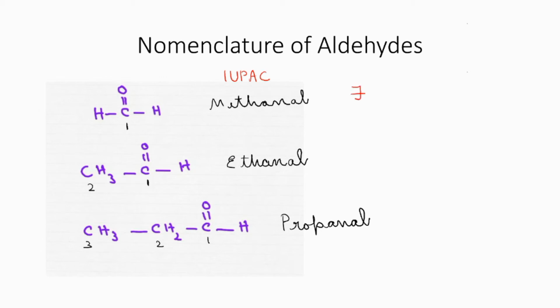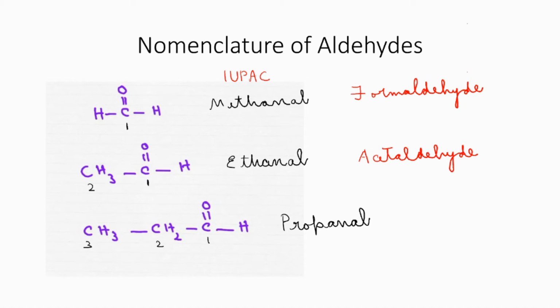That is known as formaldehyde, or first aldehyde you can write. That is an easy way to memorize. What is the common name of ethanal? That is known as acetaldehyde. So remember, acetaldehyde and ethanal both are the same. Sometimes they will use the common name and sometimes the IUPAC name. Both you should know, then only we can answer certain questions.